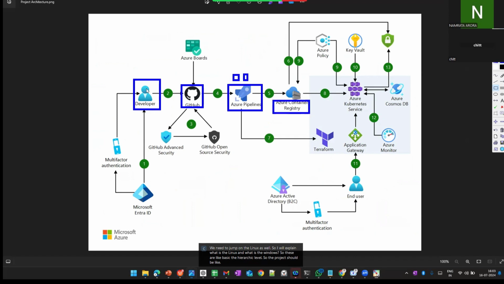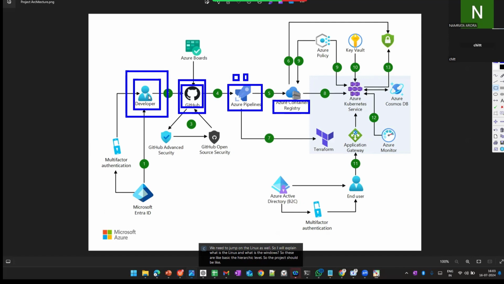This is the architecture. First, we start with the developer code and push it to any repository location, like SCM code, GitHub, Azure repository, anything. If you want to add the application, you need a developer code, right?